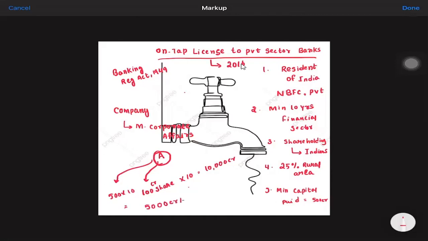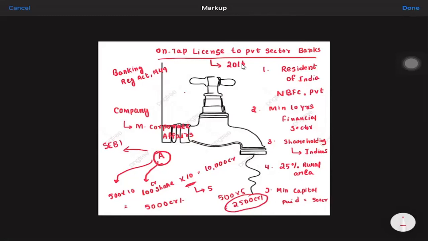But the shareholders are not ready to give 5,000 crores of rupees, or 10 rupees on each share, right now. You ask, sir, just give me 5 rupees instead of 10. So 500 into 5, that is 2,500 crores of rupees you are getting. This 2,500 crores of rupees is called the paid up capital. And to issue these shares, you need to take permission from SEBI. This is a main condition of the bank, the minimum 500 capital.